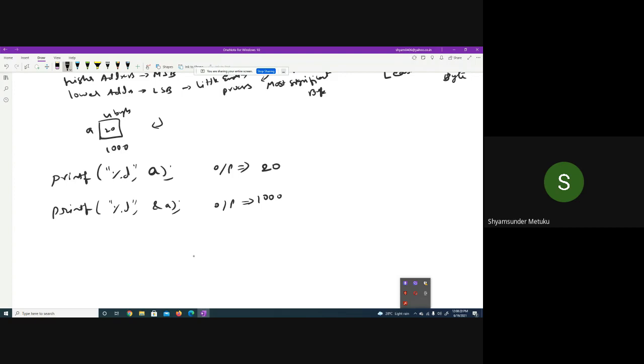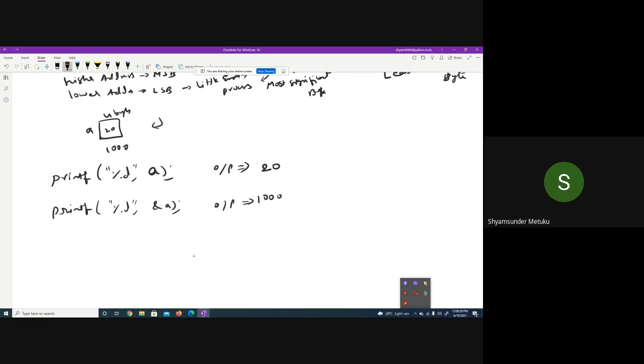But if you want to see the address of the variable, definitely there is a possibility by attaching an ampersand, no? It's called the ampersand operator, which you just write adjacent to the variable name, and you'll get the address. That is the reason whenever you write scanf, the computer should know to which address the data you are typing is going to be placed. So ampersand is compulsory in a scanf. In a printf, if you are interested only in the contents, don't keep the ampersand. If you are interested in the address, then keep the ampersand.